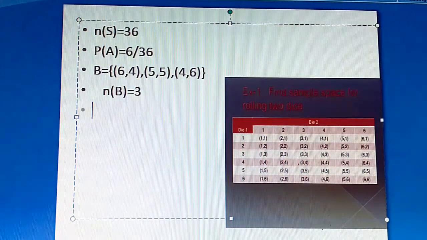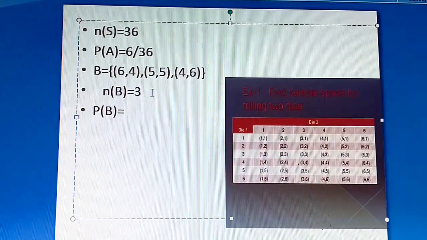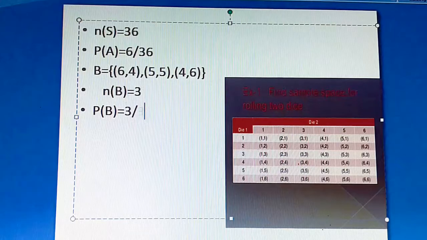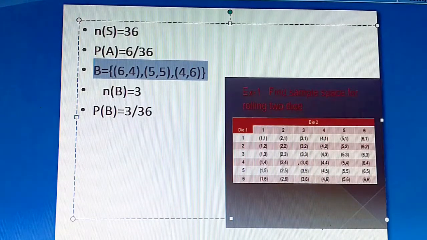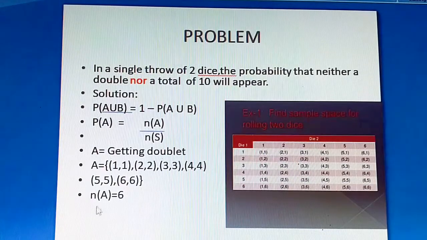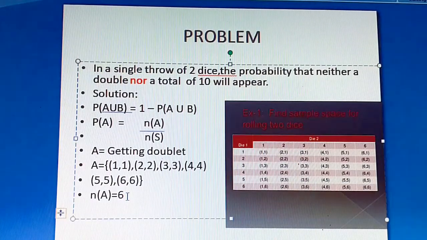Okay, now we'll find the P of B. What is your P of B? So probability of B is equal to N of B by N of S. So what is N of B here? We got 3 divided by 36. We'll keep it as it is. Okay, so N of B is 3. So P of B is 3 divided by 36. Hope you understood. Okay, now we'll compare event A and event B, and we will see whether we have anything in common between the two. Okay, students.